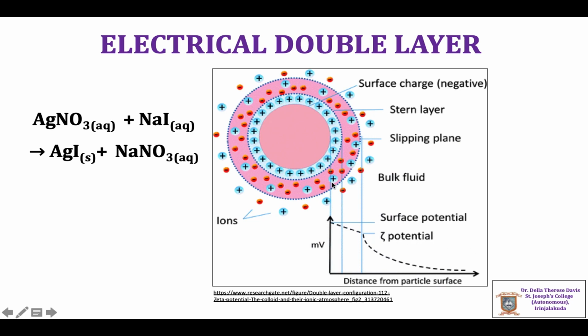So there exists a Stern layer and an electrically neutral bulk layer, and in between a diffuse layer which is referred to as the Gouy-Chapman layer. As the distance increases from the colloidal particle, the number of counter ions decreases.